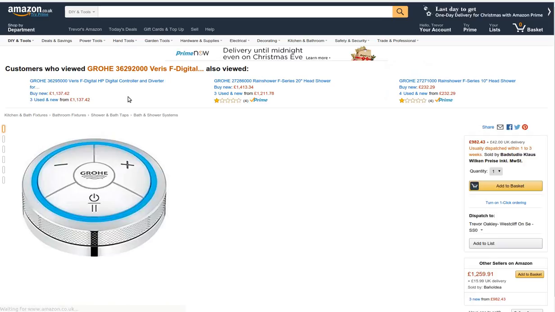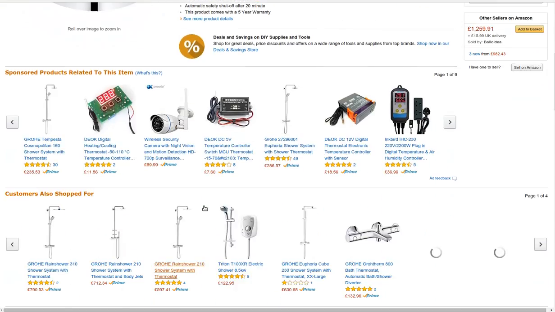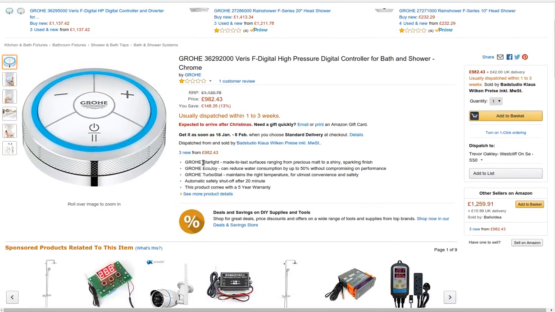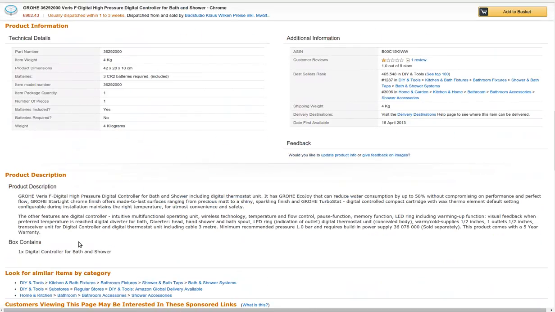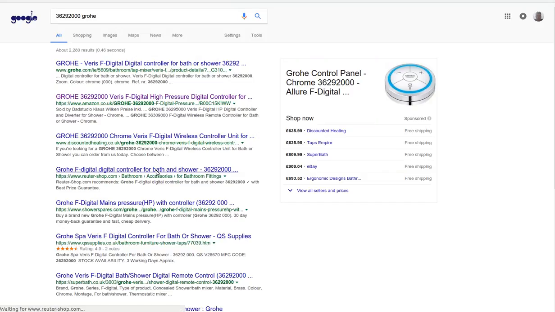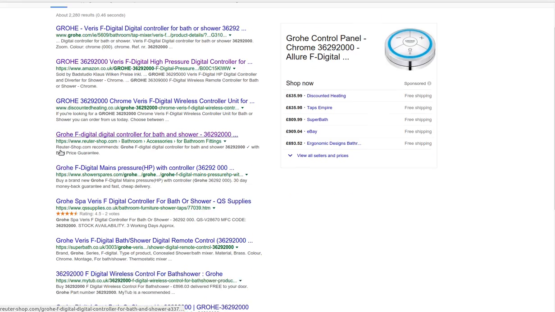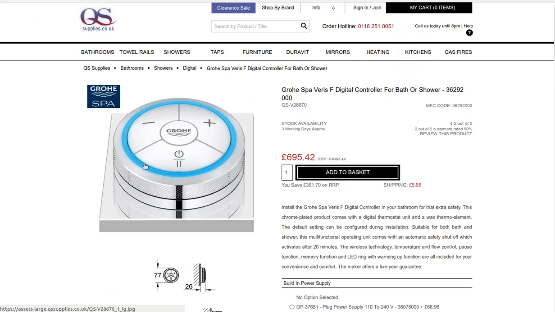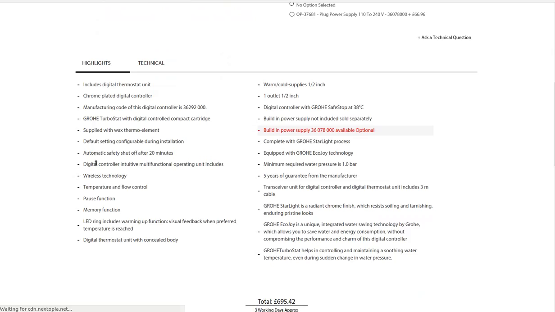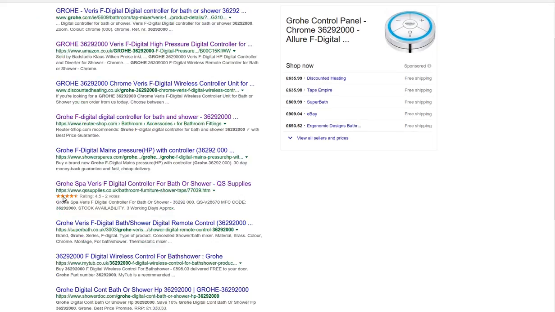So if we go into Amazon, we see again that someone's typed in this information, they've had to put all this in, and as we go into the different shops, we've got Reuters at €788, QS Supplies, and again they've typed all this data in again. The key thing to understand is this data is all the same. So basically all of these different companies are all typing in the same data.